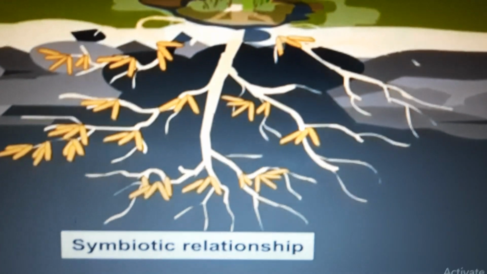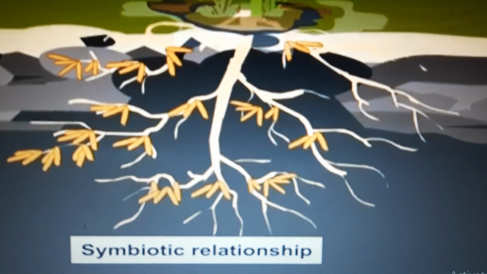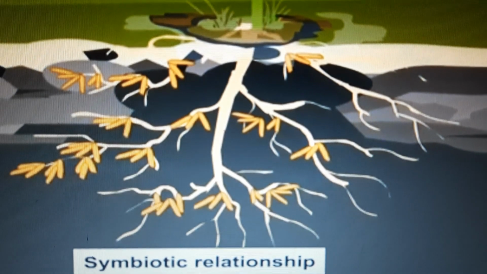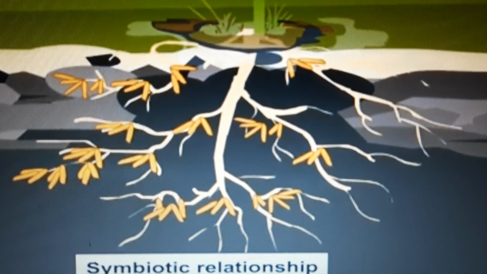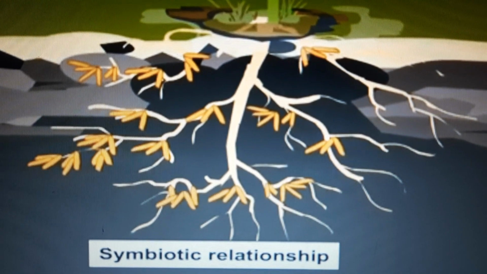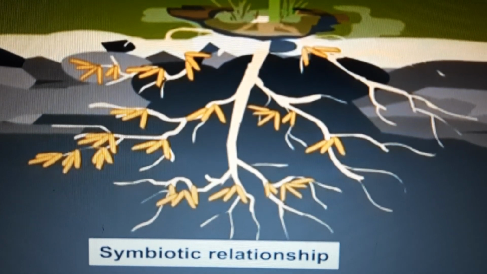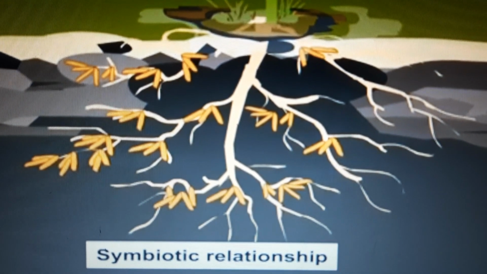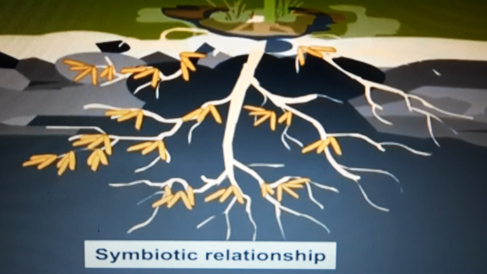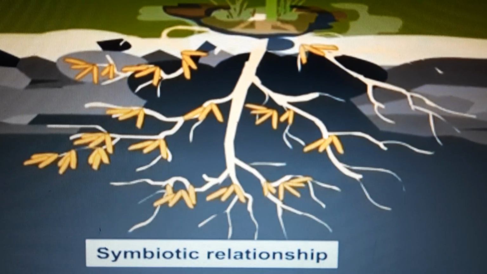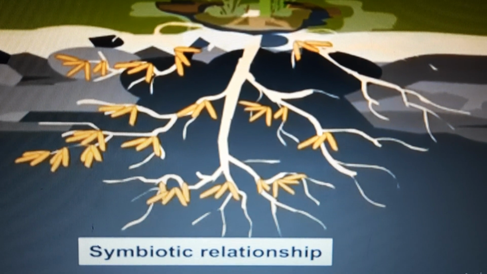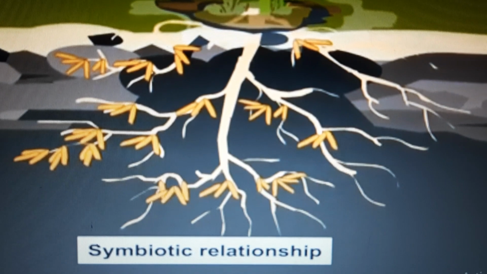Nitrogen in the soil and atmosphere, which cannot be taken directly by the plant, is converted with the help of these bacteria into useful forms like nitrates and nitrites and supplied to the plants. This is the association of two organisms. What is the definition I said, Nana? Association of two different organisms for mutual benefit. So both are benefited here. This type of relationship is called a symbiotic relationship.